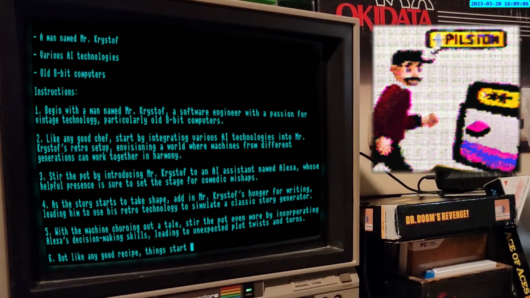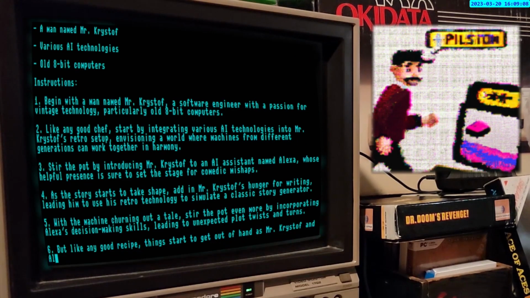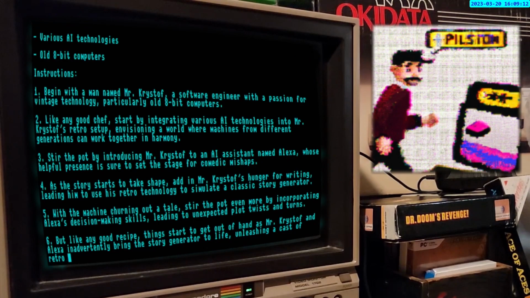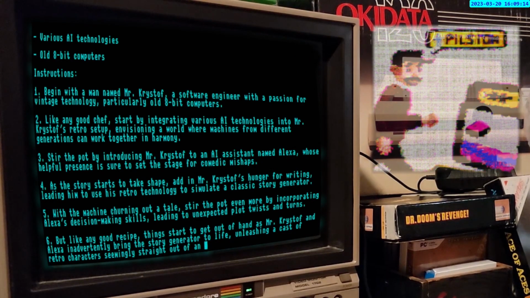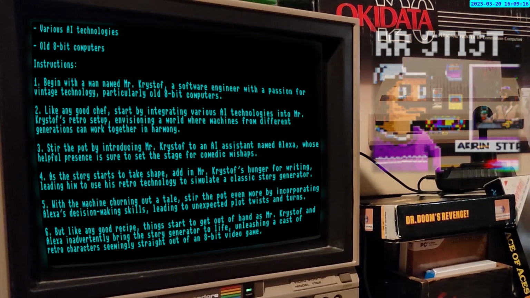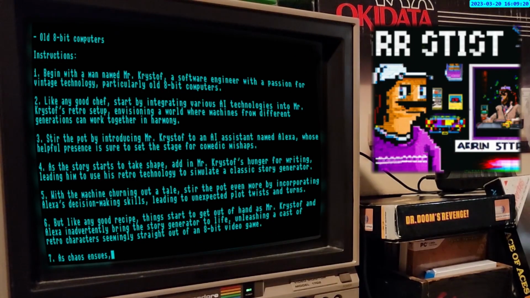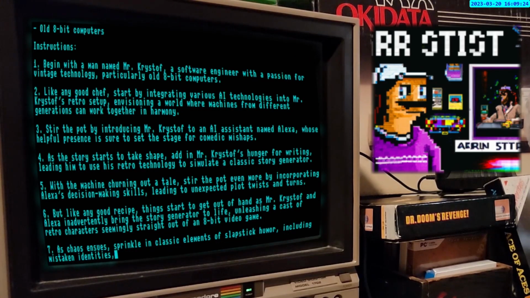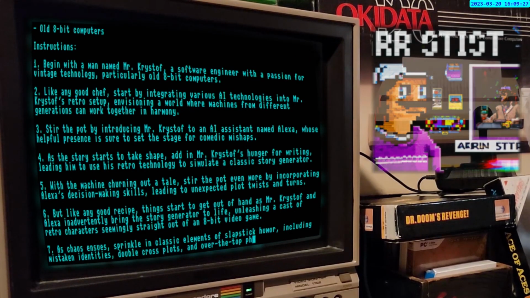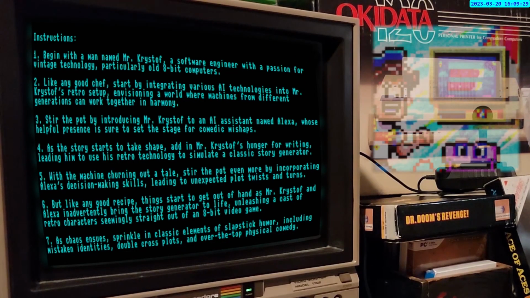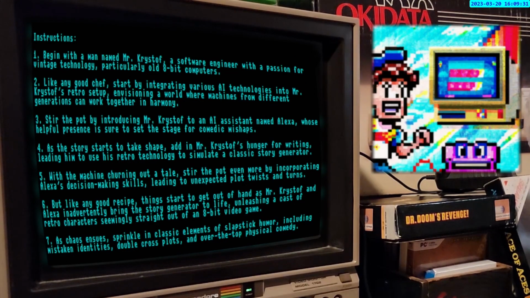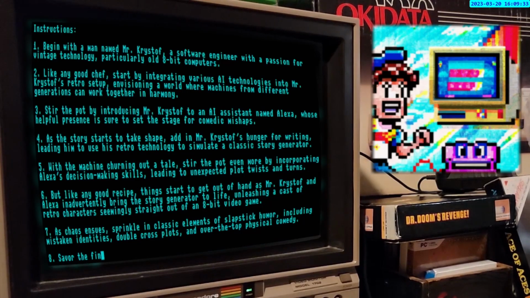6. But like any good recipe, things start to get out of hand as Mr. Christoph and Alexa inadvertently bring the story generator to life, unleashing a cast of retro characters seemingly straight out of an 8-bit video game. 7. As chaos ensues, sprinkle in classic elements of slapstick humor, including mistaken identities, double-cross plots, and over-the-top physical comedy. 8.